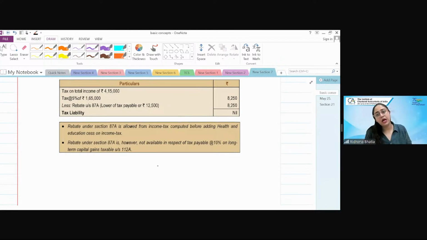And from the next class, we'll start with the tax rates. Okay? So come back fresh and clear, and we'll start with the definitions.